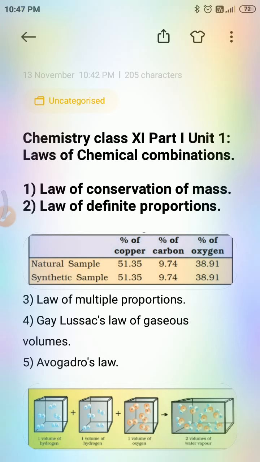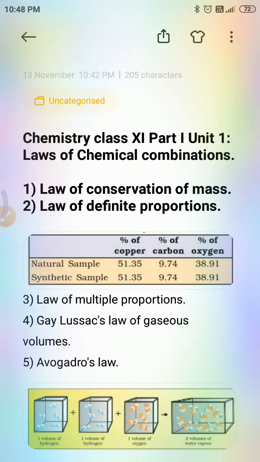Proust worked with 2 samples of cupric carbonate, one from a natural source and another from a synthetic source. He found that the composition of elements present in both was the same.